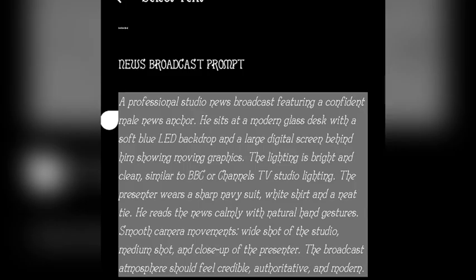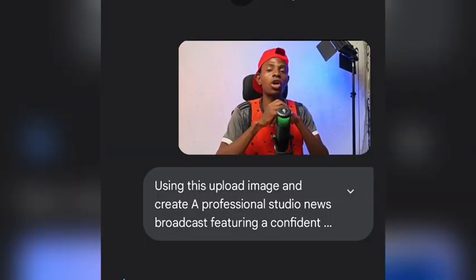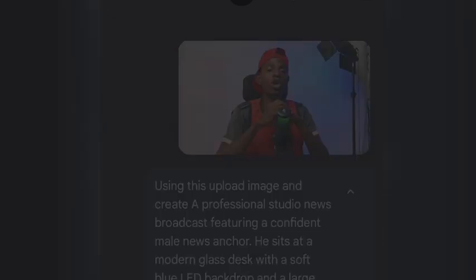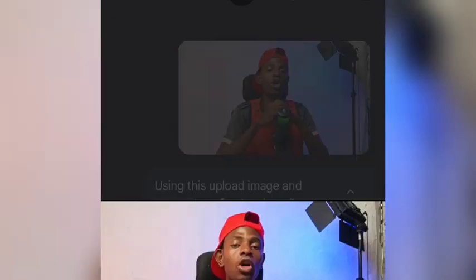If you have been following me on this channel, I've been talking about Google Gemini, how you can use Google Gemini to generate your images. Now, I go to Google Gemini. Coming to Google Gemini here, I upload my image. This is my image I uploaded. As you can see, this is the image here.